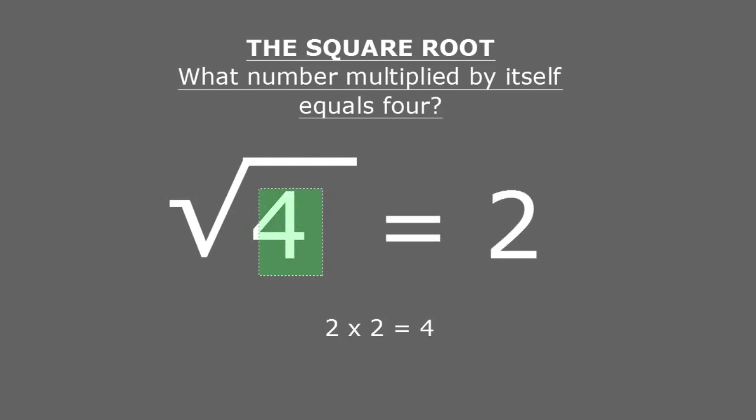For example, in this case, the radicand is 4. What number do I have to multiply by itself in order to get the number 4? In this case, it is the number 2. 2 multiplied by itself, or 2 times 2, equals 4. So the square root of 4 is 2.